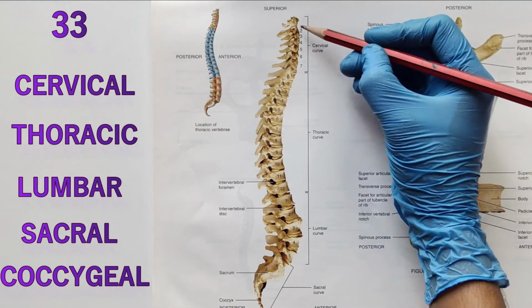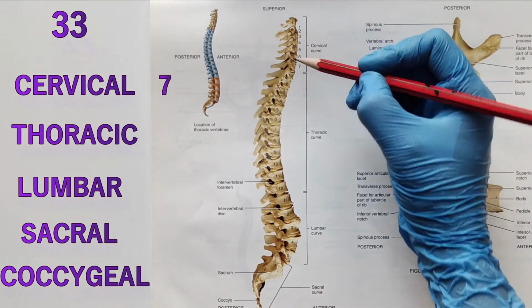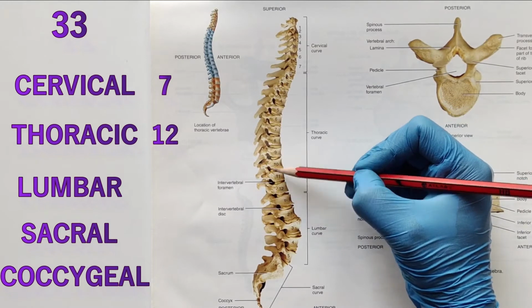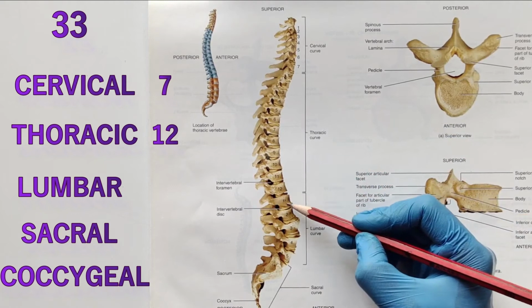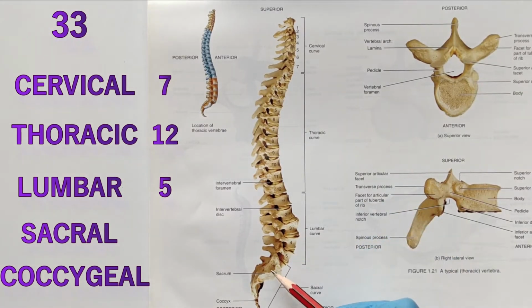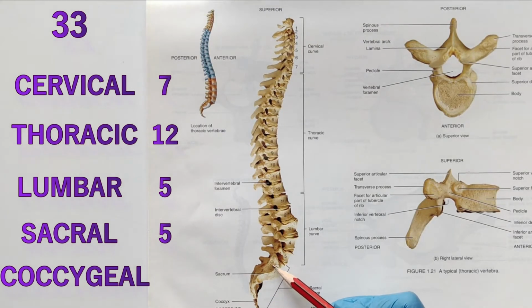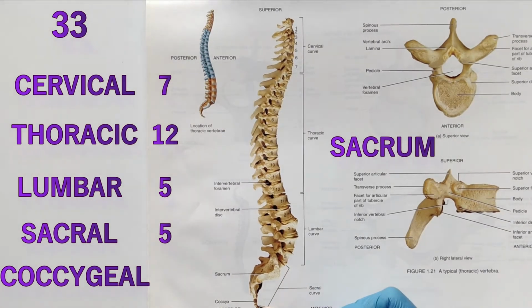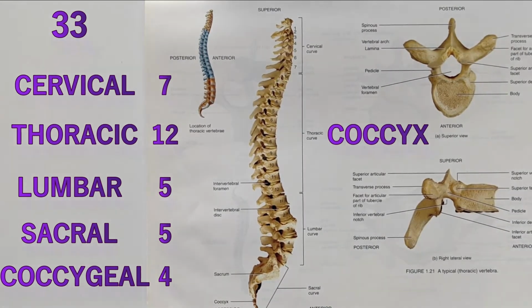The cervical vertebrae are 7 in number, which occupy the cervical region of the vertebral column. Then come the thoracic vertebrae, which are 12 in number and occupy the thoracic region of the vertebral column. Then the lumbar vertebrae are 5 in number, which occupy the lumbar region, and then the sacral vertebrae are again 5 in number, and in adults the 5 sacral vertebrae fuse together to form a single bone known as the sacrum. Finally, the coccygeal vertebrae are 4 in number, and the 4 coccygeal vertebrae fuse to form a single bone called the coccyx.